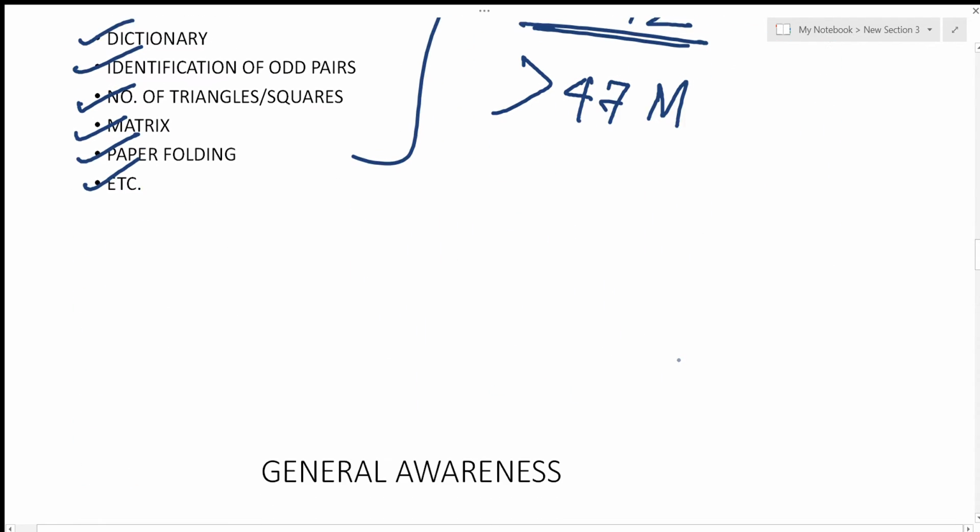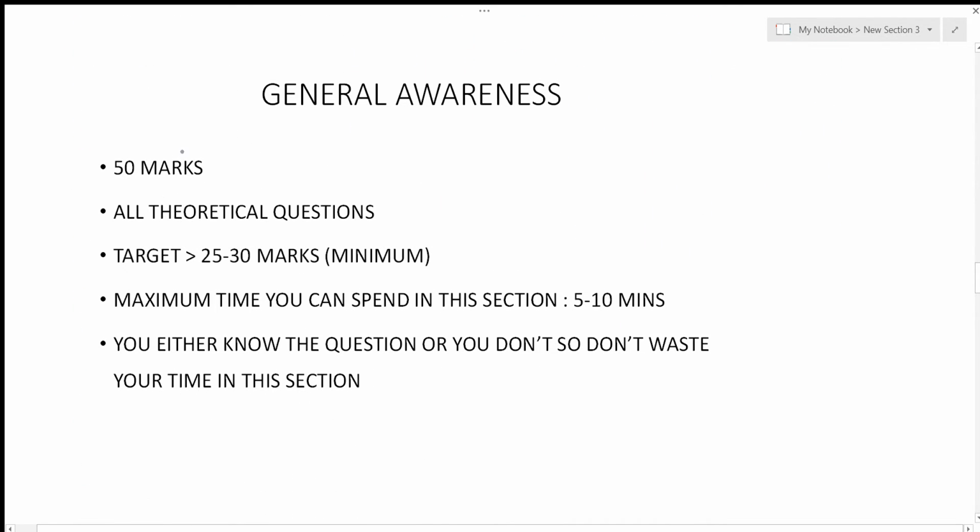So next comes the general awareness part. Here again, there are 50 marks. Mostly theoretical questions are asked, and very few numerical questions are given. The minimum target you should have in this section is 25 to 30 marks, because many of us engineering students are not that good at current affairs or polity, economy, history. So this section is actually our weakest section, so securing 25 to 30 marks is not a bad job for us.